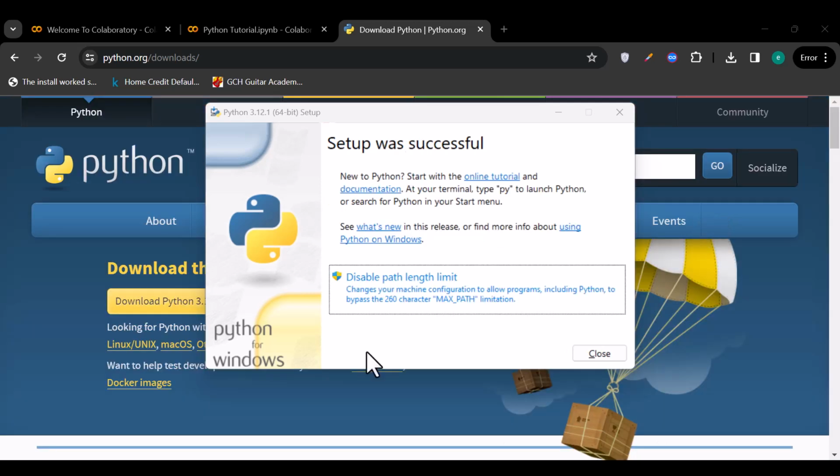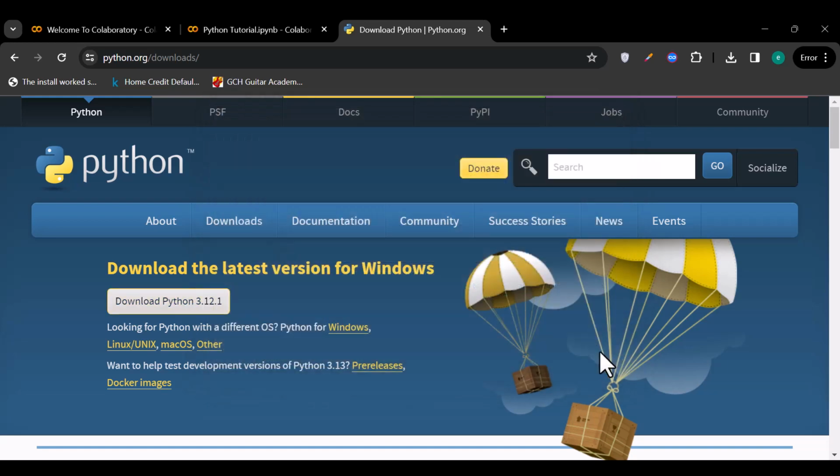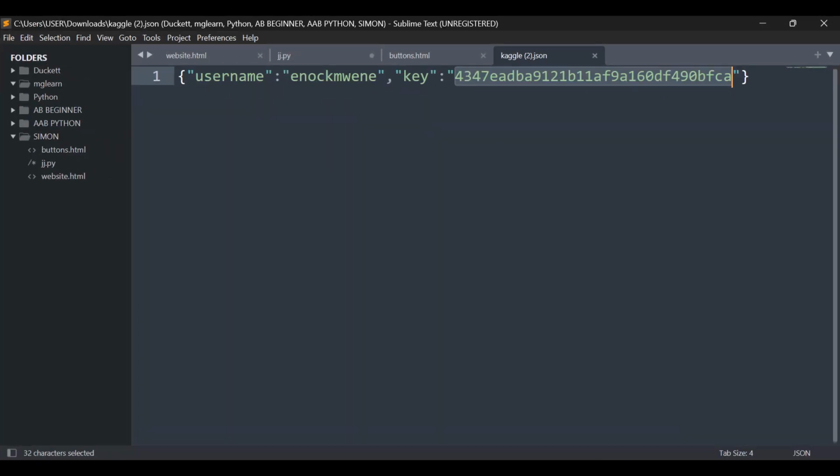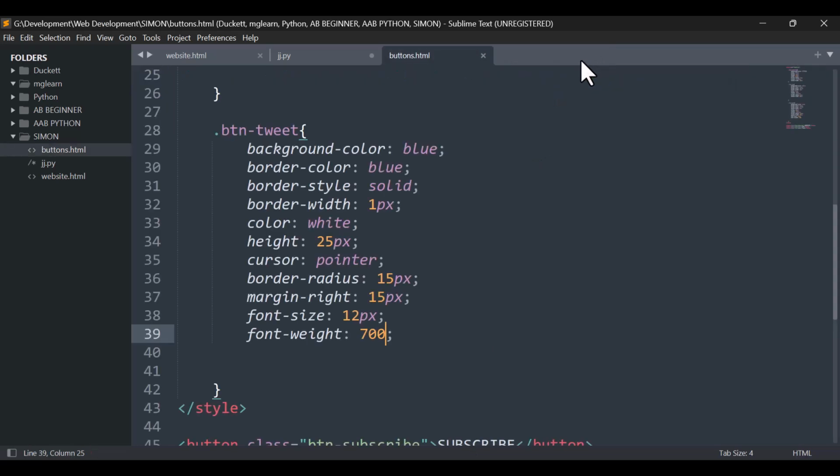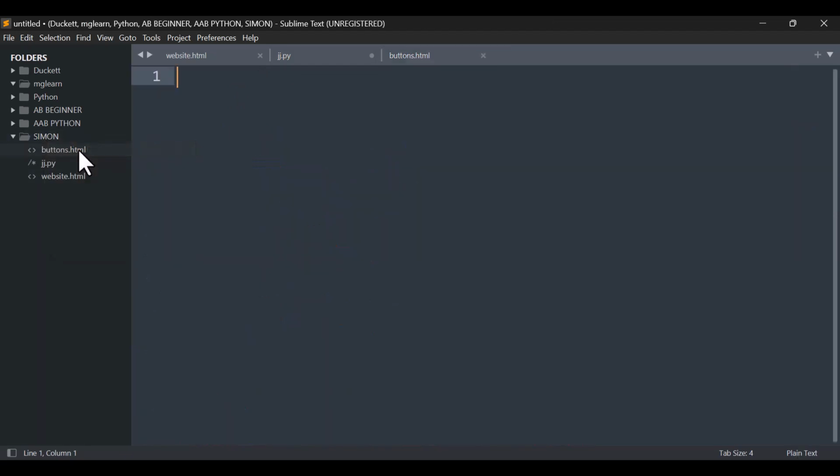So now the installation is done, and I'm gonna just close this. Now, to test whether Python is working on your machine, you basically need to only create a simple program. For example, if I come to Sublime Text right here, I'll right click on this folder, then I'll say new file.